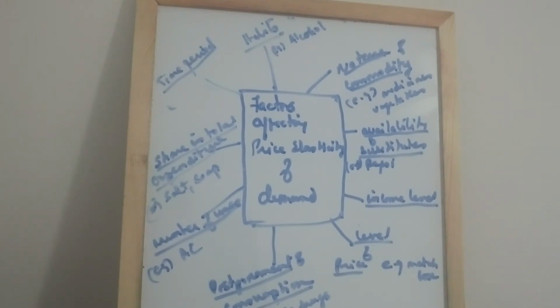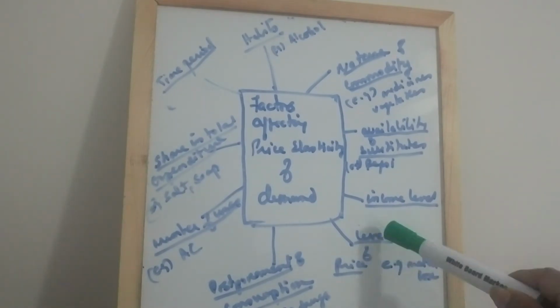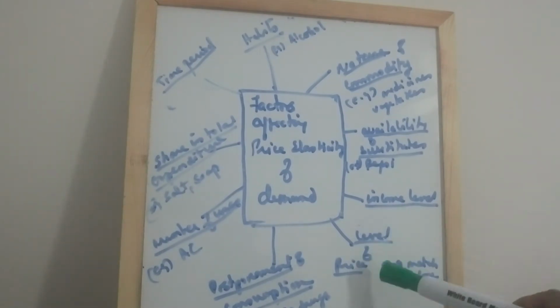Whereas demand for inexpensive goods like a needle or a matchbox is inelastic, as change in prices does not change the demand by a considerable amount, because the amount you are spending on this is less. So it depends on the level of price of commodities.